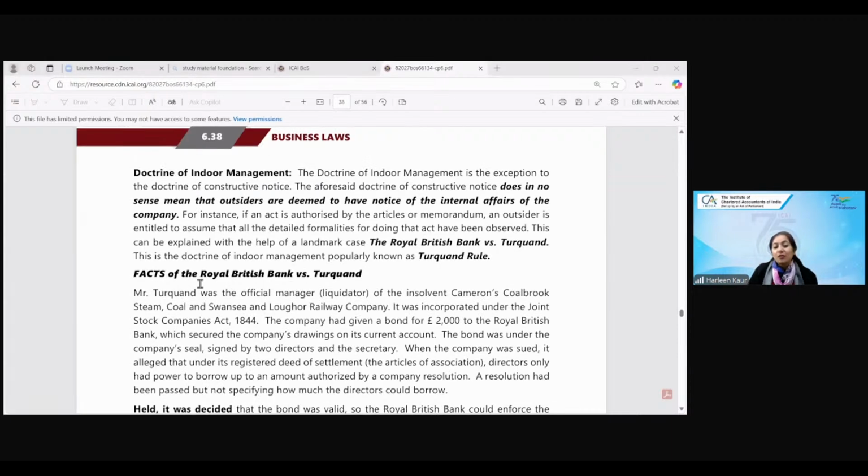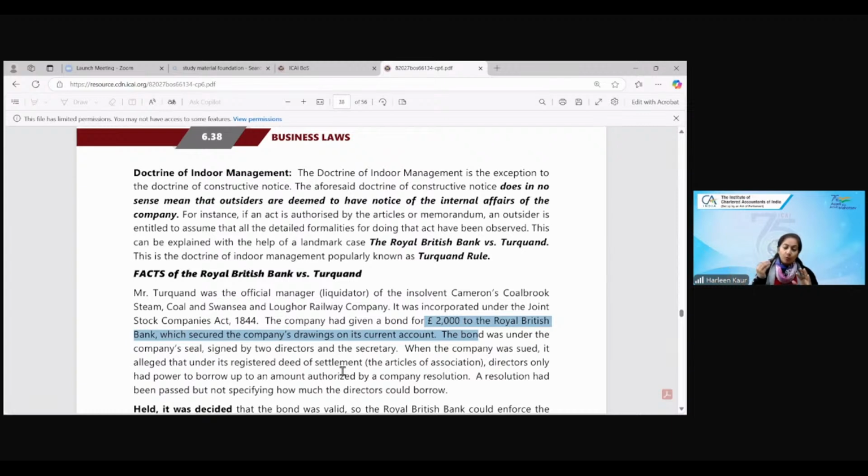So facts of the case of Royal British Bank versus Turquoise. Turquoise is also known as Turquoise rule. Turquoise was the official manager, a liquidator of the company, that is Cameron Coal Rock Steam Coal Company. So there was a railway company. They went into liquidation and they appointed a liquidator, Mr. Turquoise. The company was formed under the 1844 Act. It had given a bond of £2,000 to the Royal British Bank secured against its assets. So a bond is a kind of a borrowing. They borrowed money from the Royal British Bank against the security of these assets.